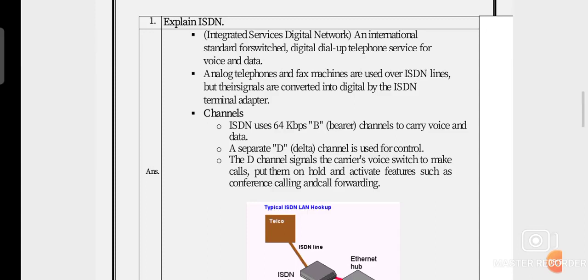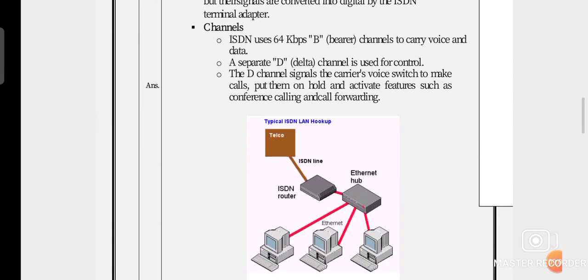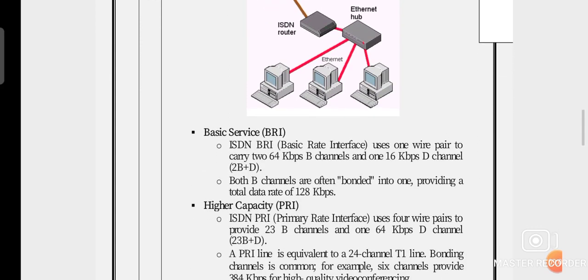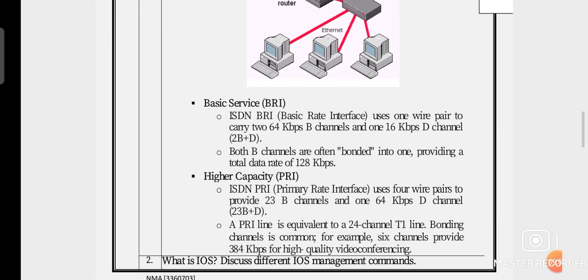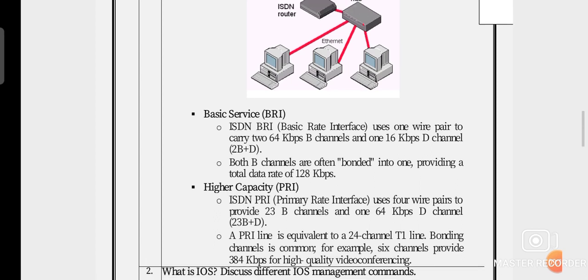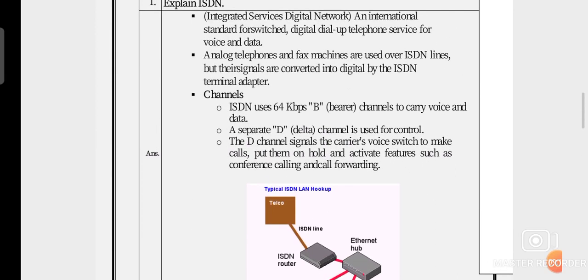There are 2 types of channels used in ISDN: BRI and PRI. BRI is our Basic Rate Interface, and PRI is our Primary Rate Interface. First of all, the B channel in ISDN uses 64 kbps.